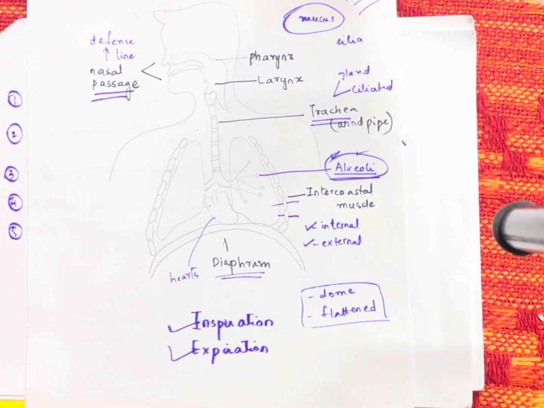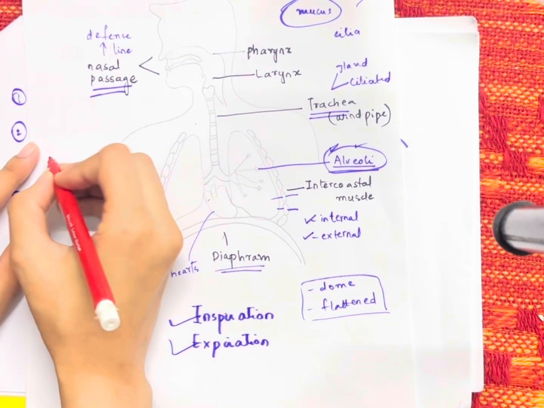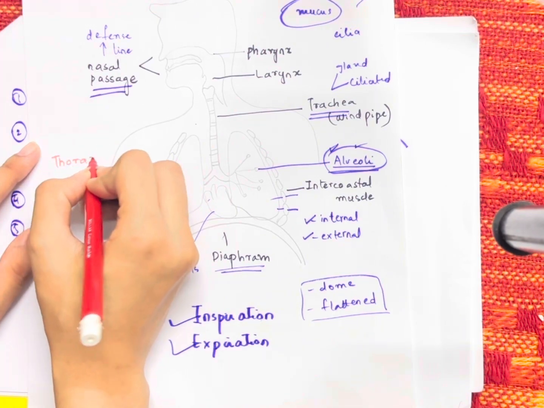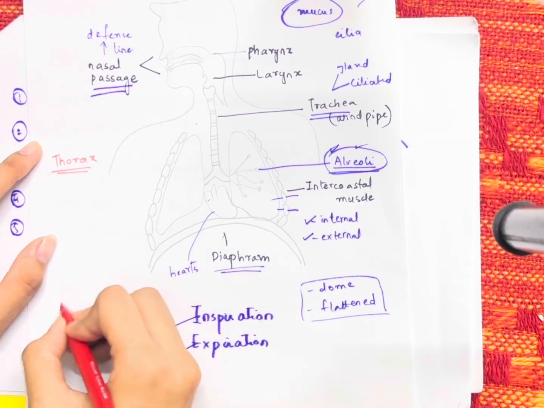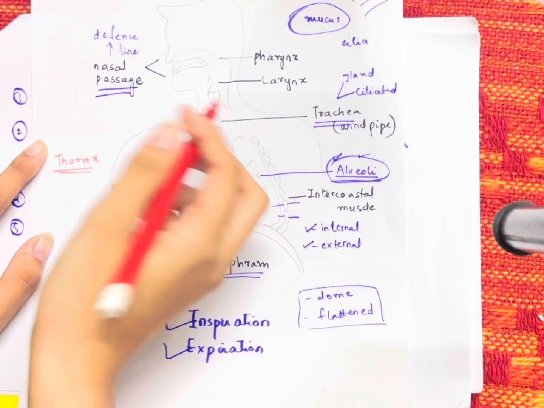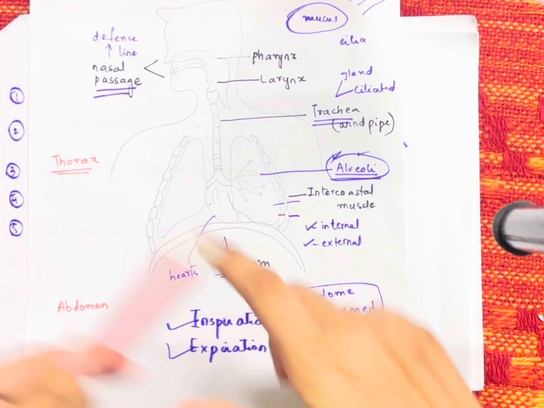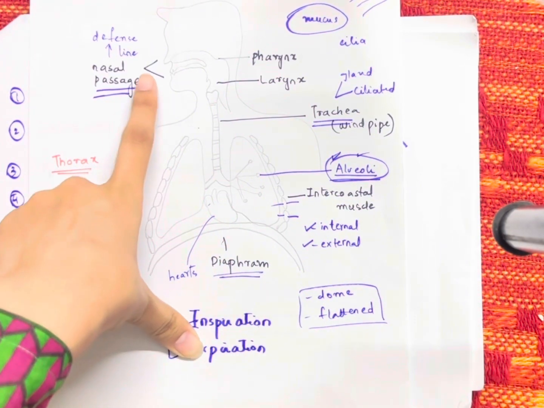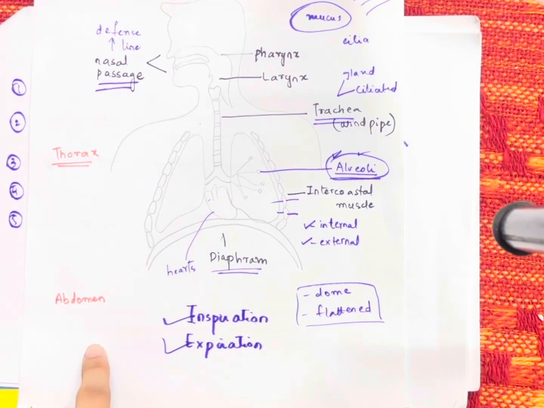Before we end the video, you need to understand one last thing, that the human respiratory system occurs in the region of the thorax. The upper region of the body is termed as the thorax, while below it begins the abdomen. So all of these structures are included in the thorax, and the human respiratory system includes all the structures that are present in the thoracic region, starting from the nasal passage to the diaphragm. And after that, the abdomen starts.